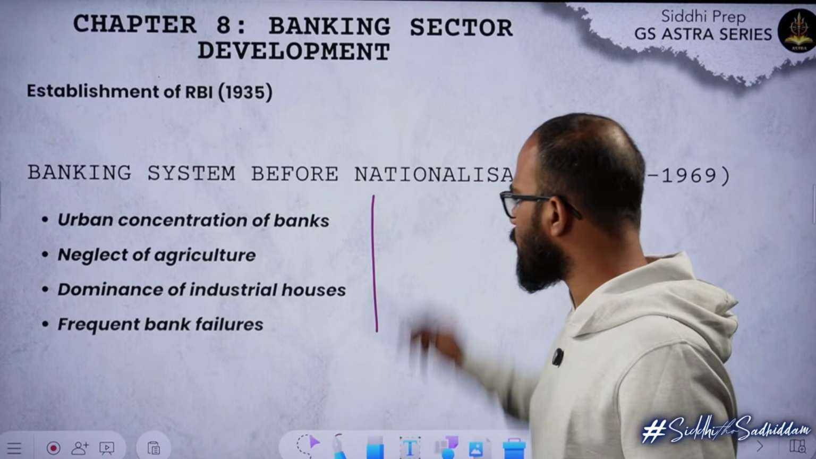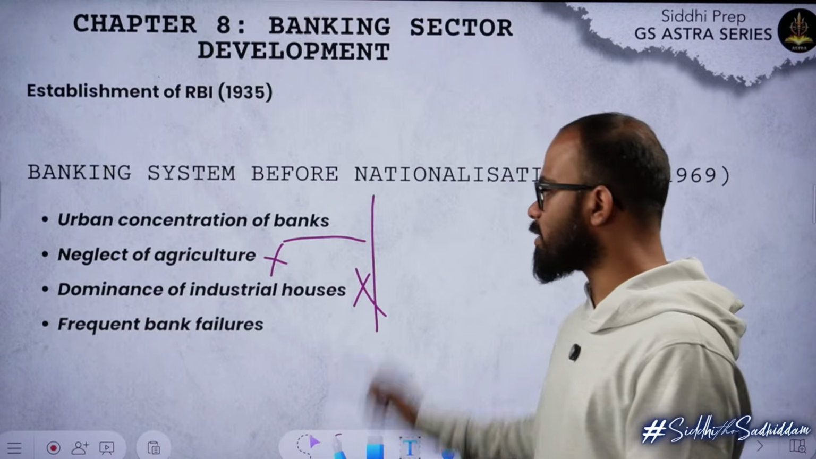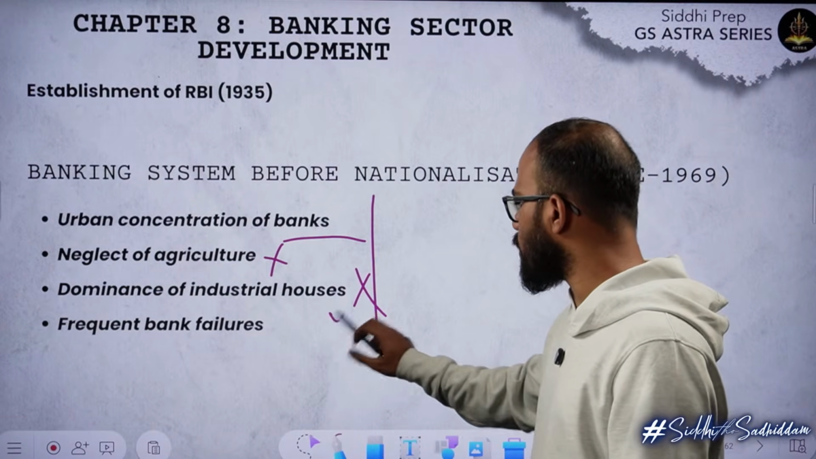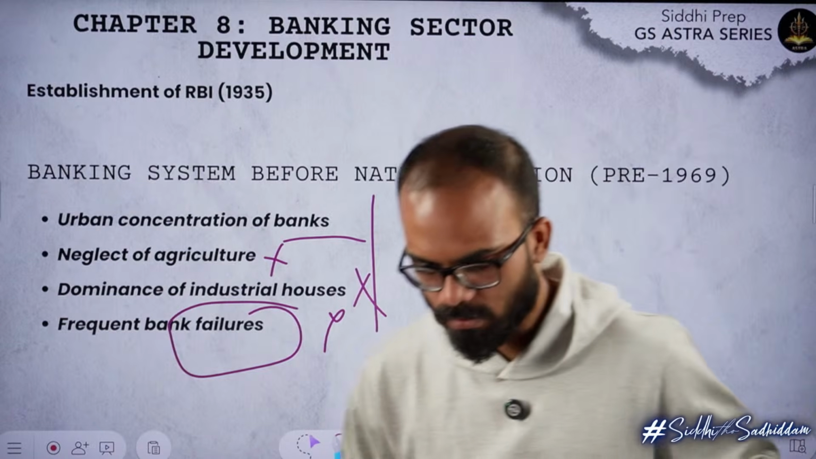So before nationalization, these are the problems. Urban centric, they were not giving agriculture money. Large industrial houses, they were giving a lot of money. For small guys, they were not giving any money. Banks were constantly failing over a period of time.